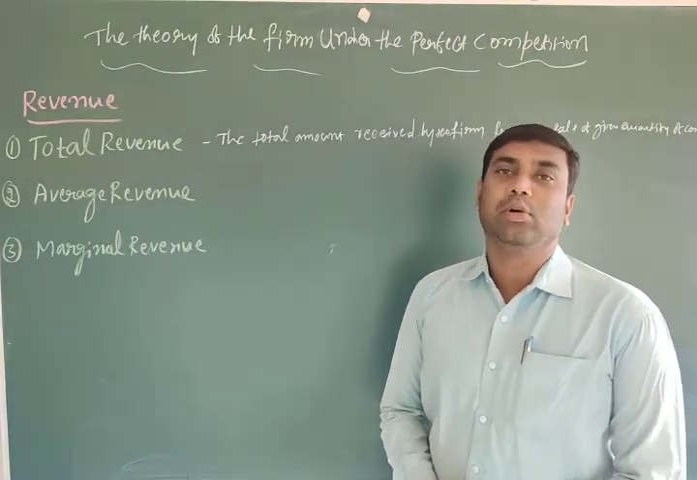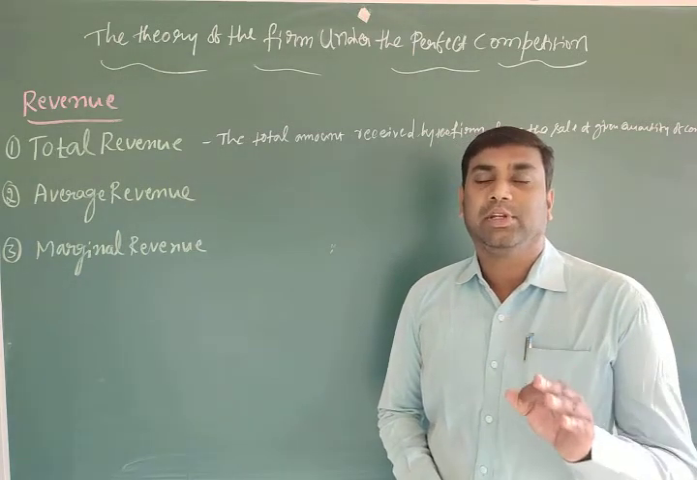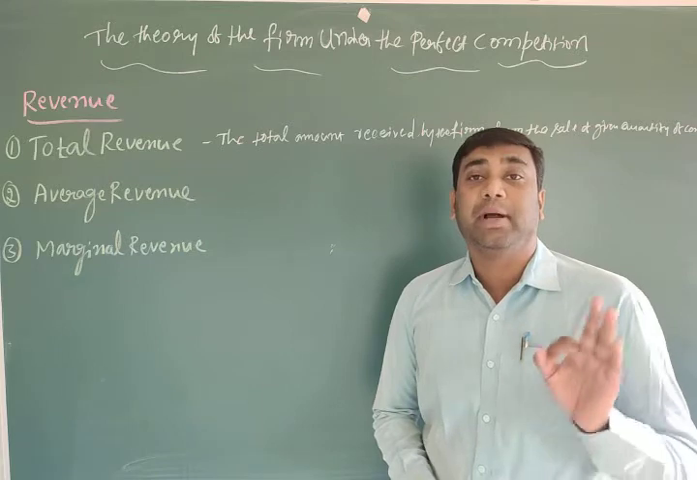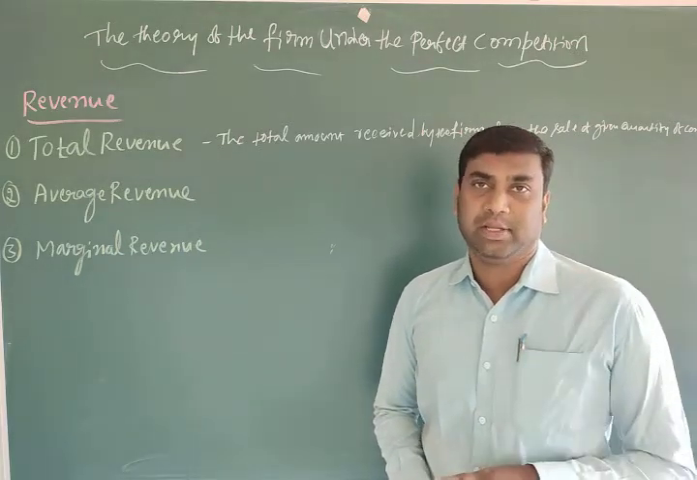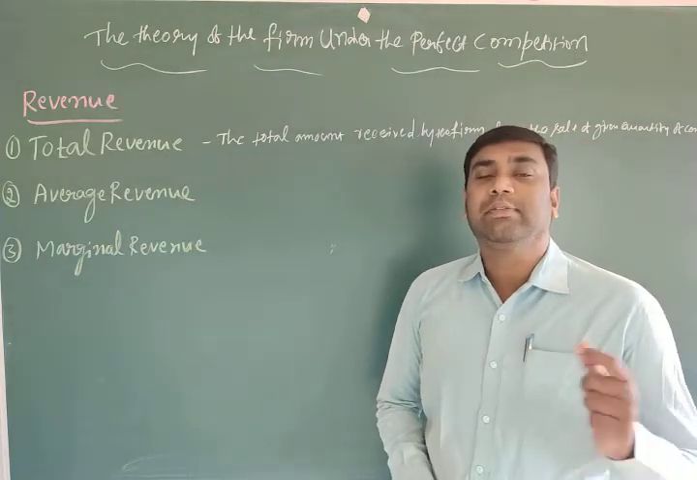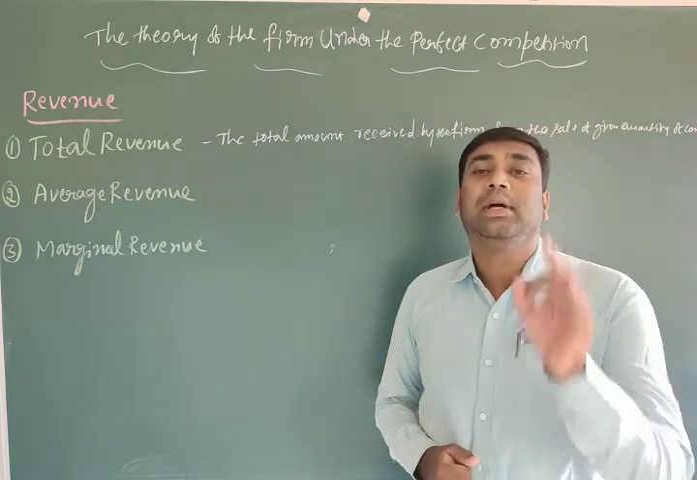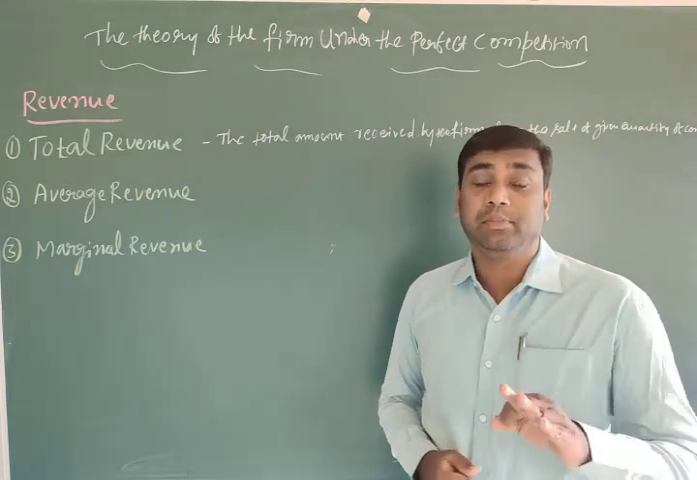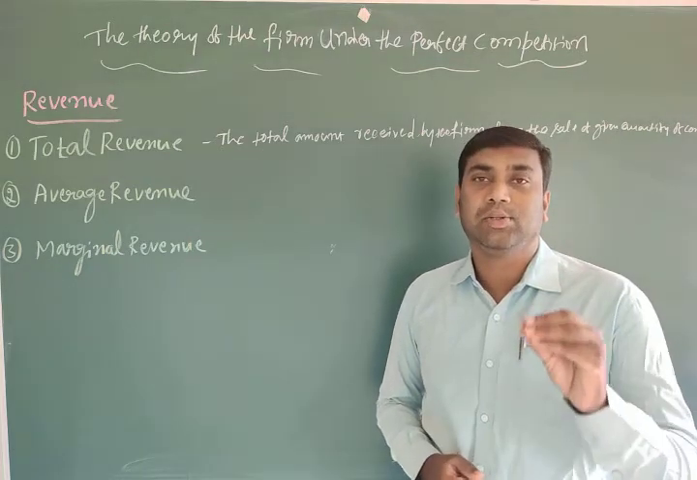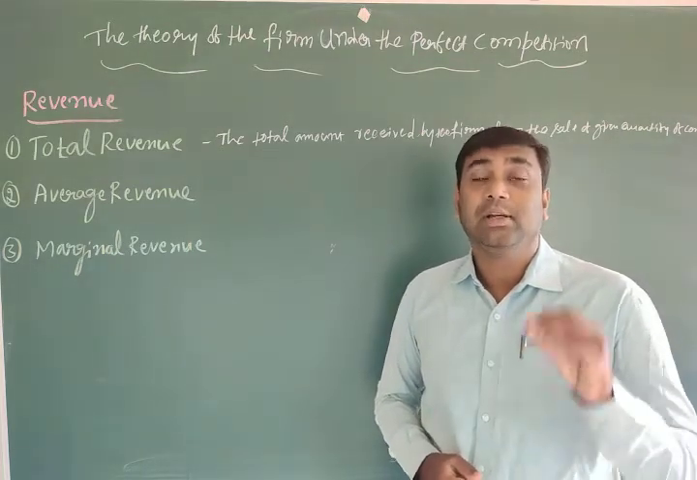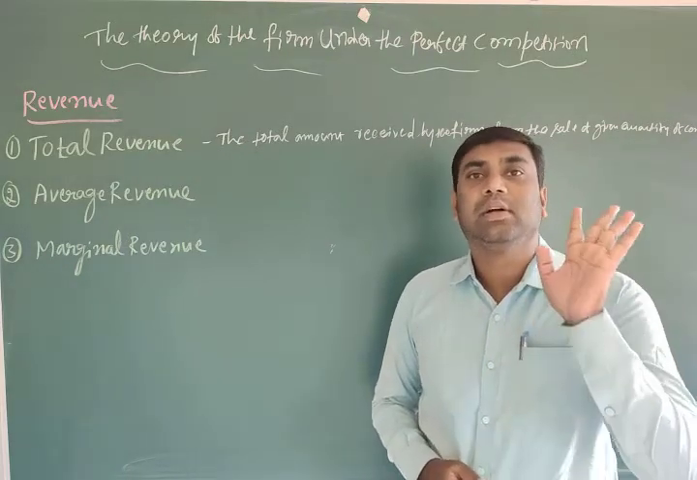We already discussed the perfect competitive market situation, where there are a large number of buyers and sellers selling a homogeneous product at a uniform price. After that we started to discuss the concepts of revenue. Revenue means the money received by the firm from the sale of a given quantity of a commodity.